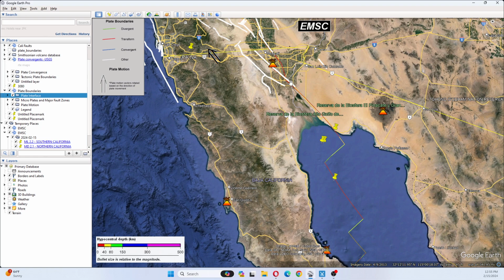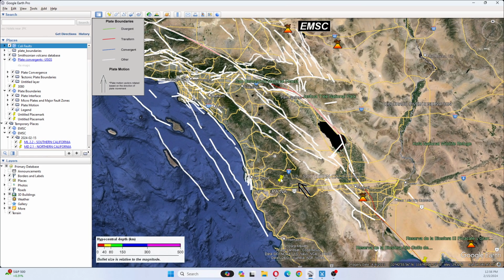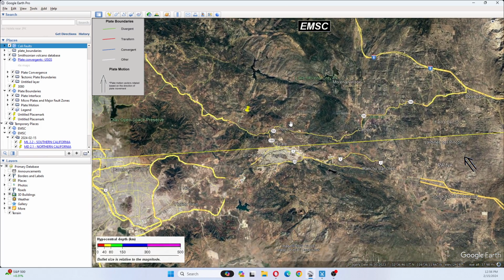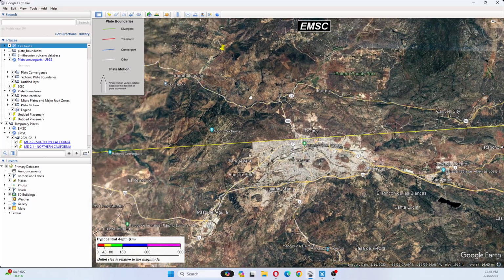This leads across the Cerro Prieto down here. And there is an earthquake here, which is a 2.2, which is kind of out here in the middle of nowhere. This town right here is Tecate. This is a mountainous area here.